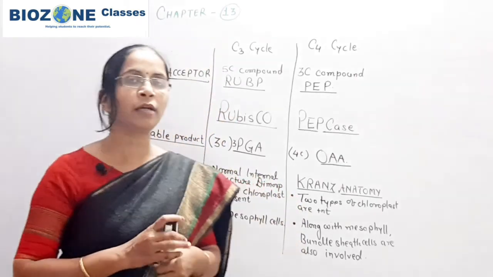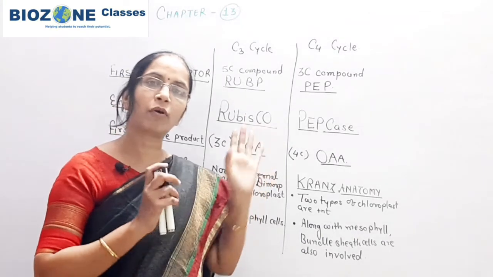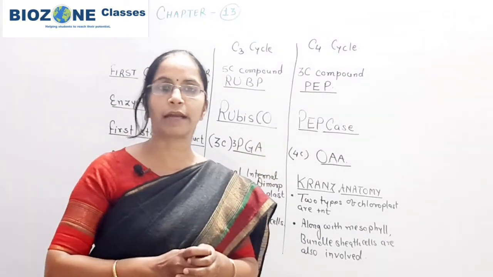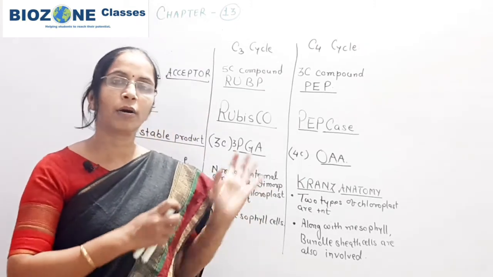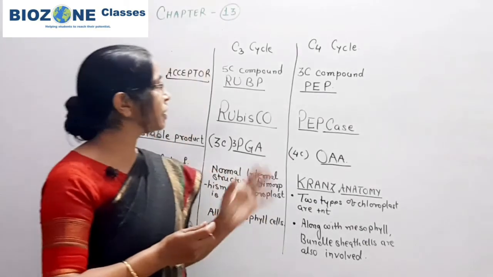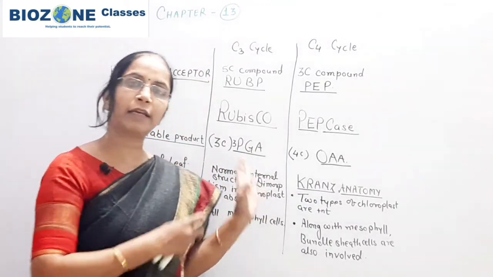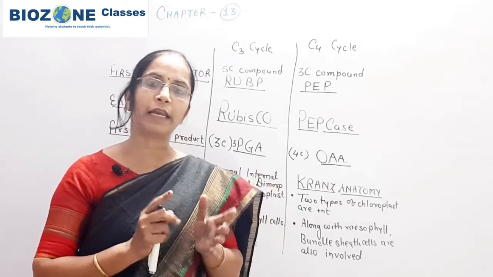In the next session, we mainly discuss the C3 cycle, what the phases of the C3 cycle are, and how the C3 cycle takes place in the plant and is responsible for utilization of ATP and NADPH.